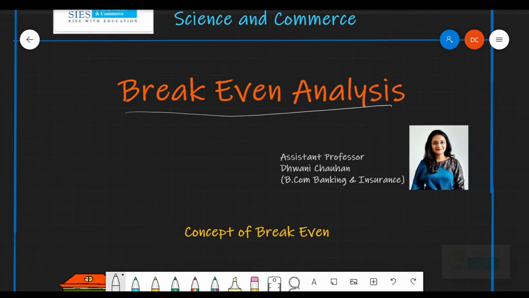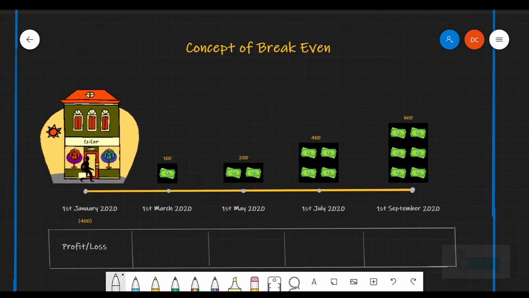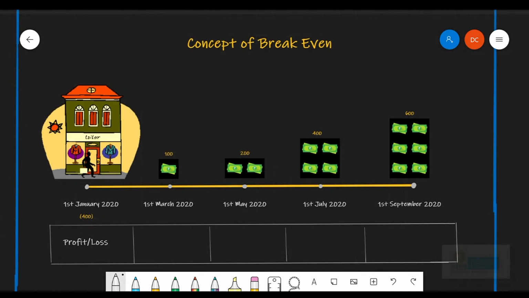Break-even analysis is a very simple yet a very interesting topic of microeconomics. Let's start understanding this with the help of an example.